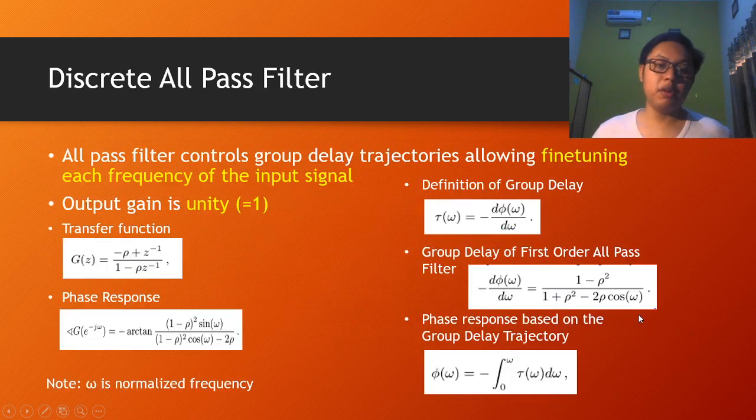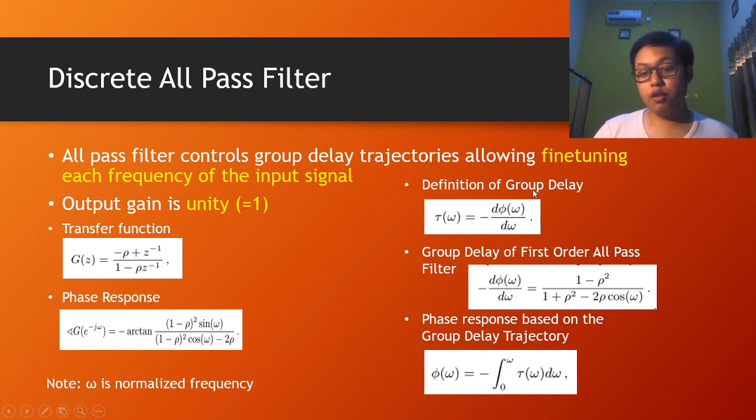So let's talk about the discrete all-pass filter presented in this paper. The all-pass filter controls group delay trajectories, allowing fine-tuning of each frequency of the input signal. And the output gain is unity, meaning there is no amplitude change on the signal from input to output. The transfer function of this filter is this, and the phase response is this.